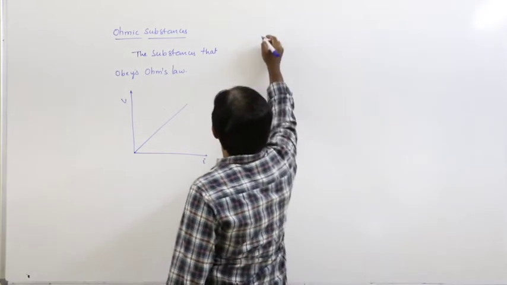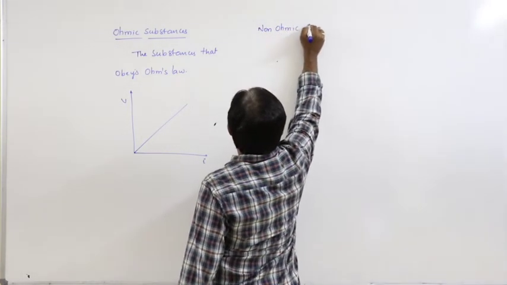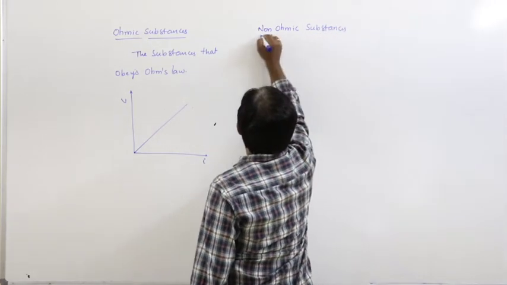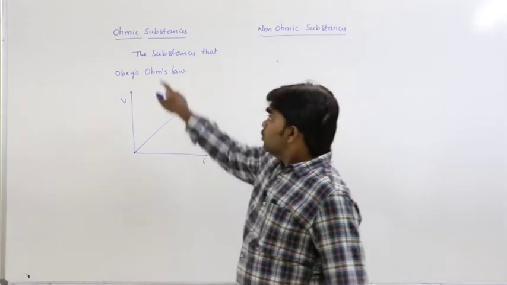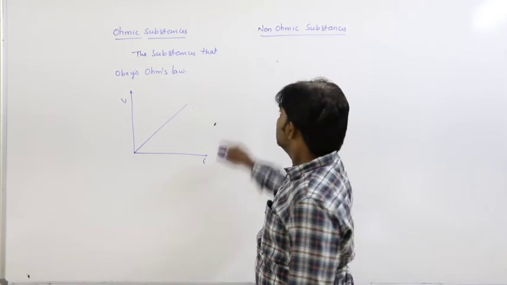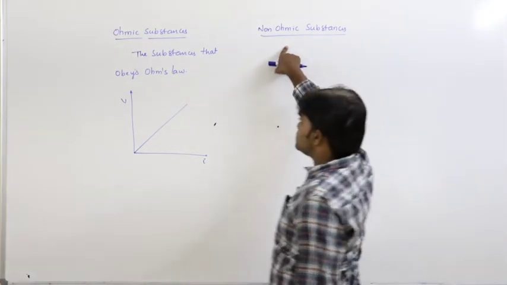And one more thing is non-ohmic substances, or non-linear substances.